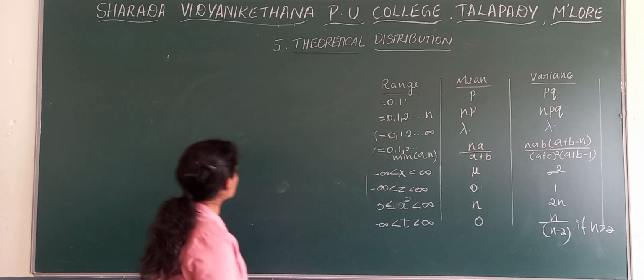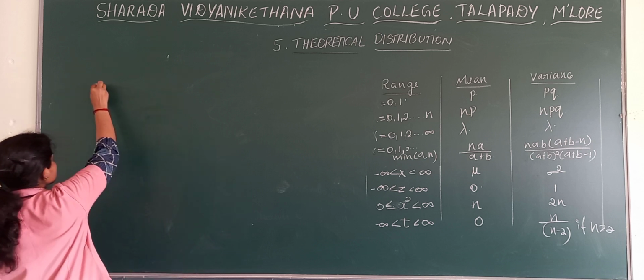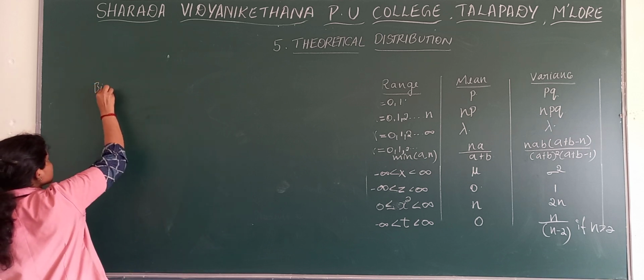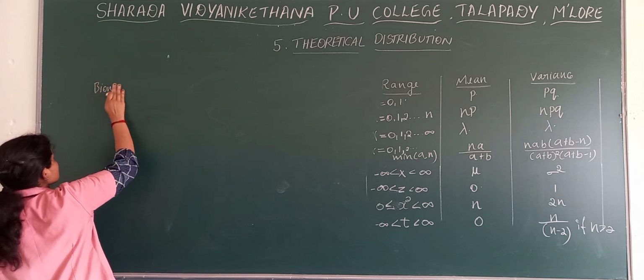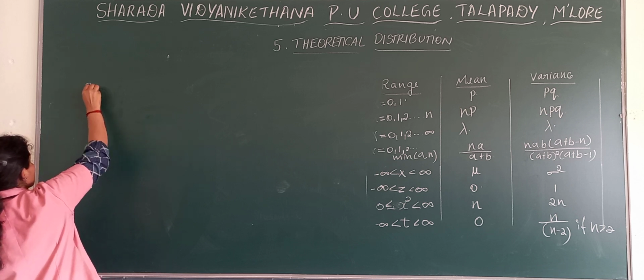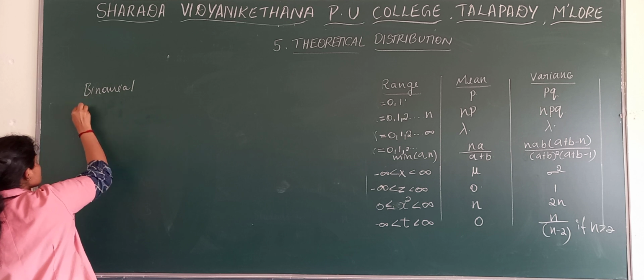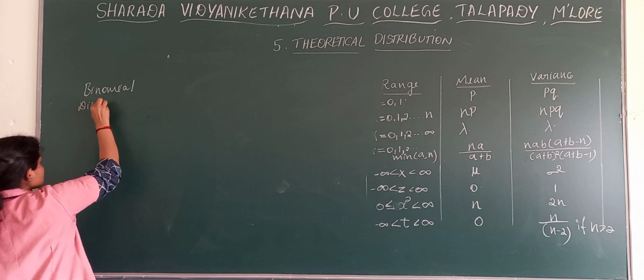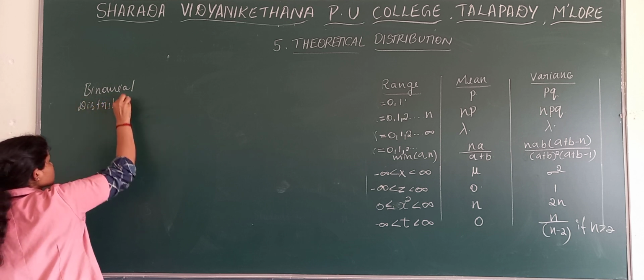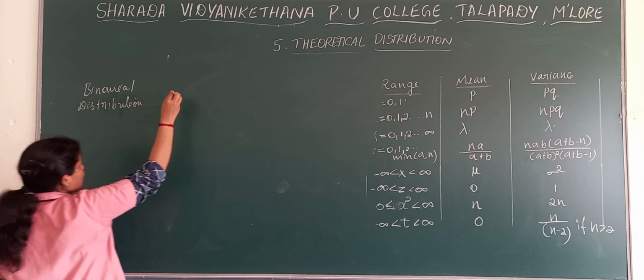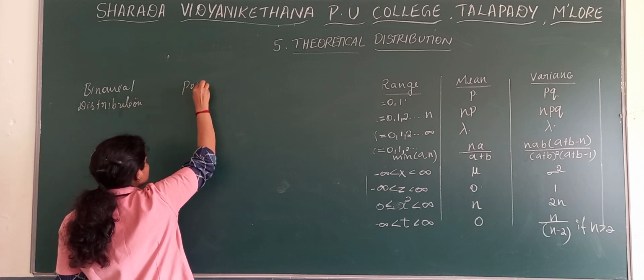Now see here, binomial distribution and Poisson distribution.